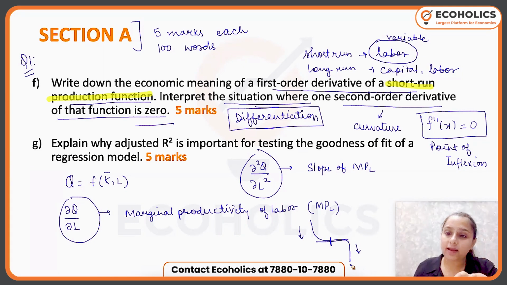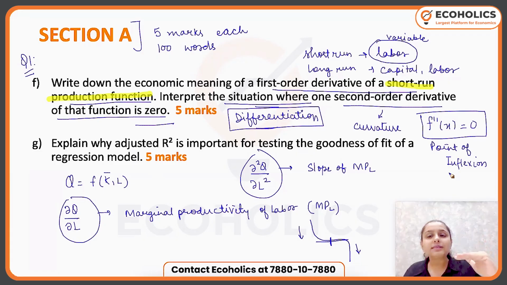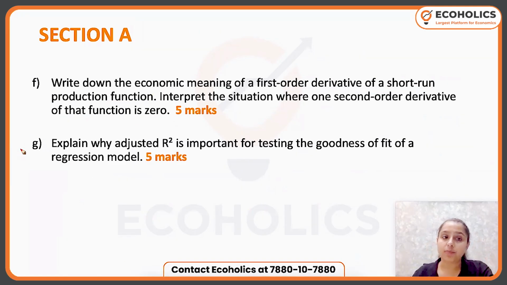It is still there, which means that when the second order derivative of the function is 0, at that point, the function is not going to change its behavior. Okay, so only a constancy in the function will be achieved. So that is your part number F. All right. Now, if we talk about your part number G,